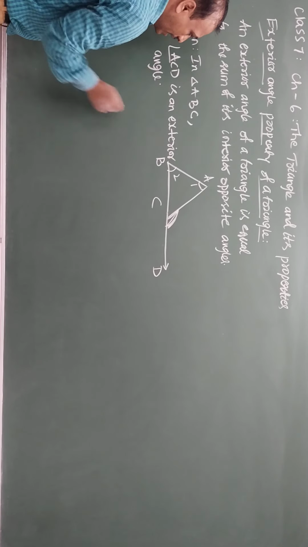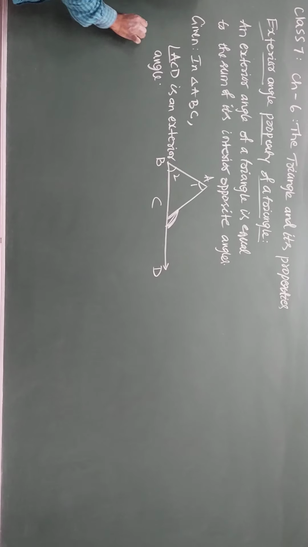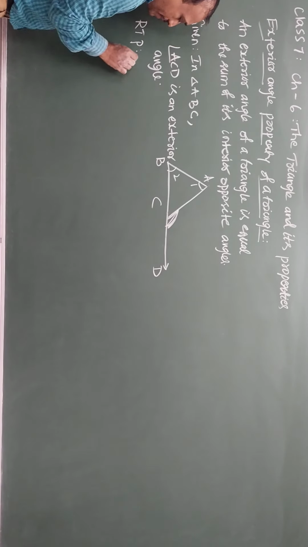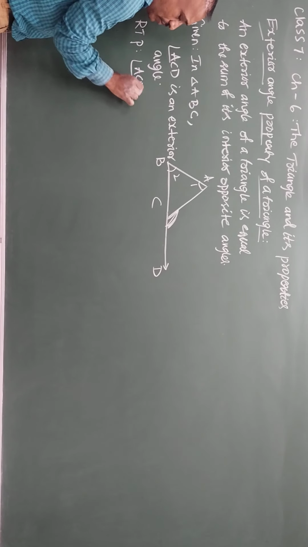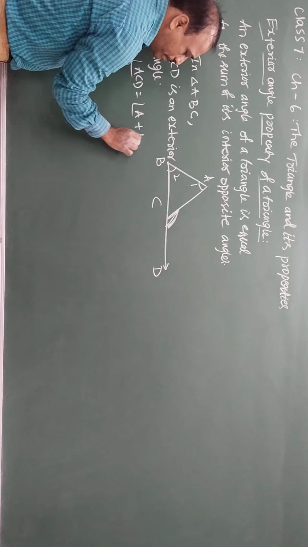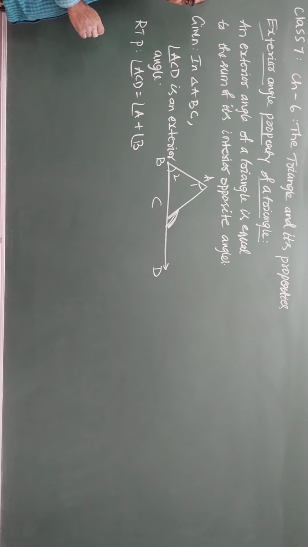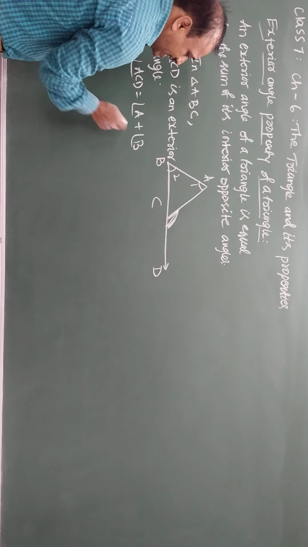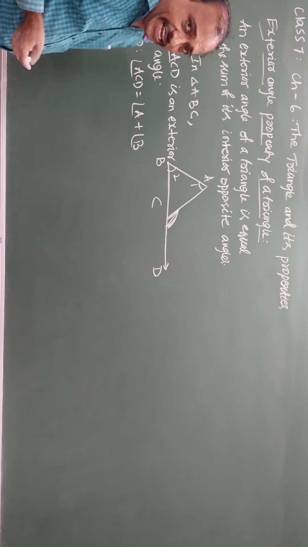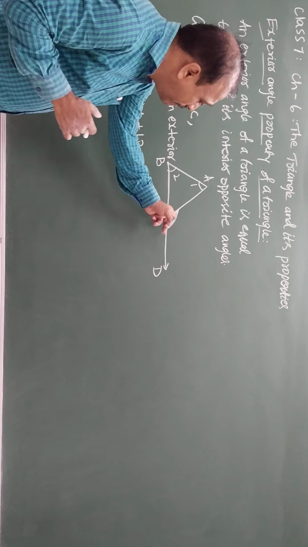We are required to prove that the exterior angle of a triangle is equal to the sum of interior opposite angles, that is, measure of angle ACD is equal to measure of angle A plus measure of angle B, that means angle 1 and angle 2.